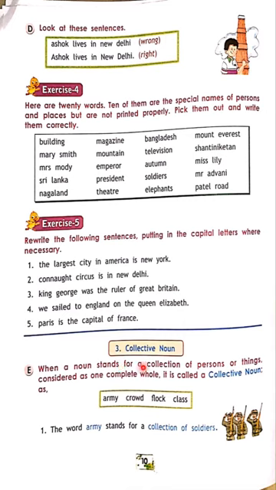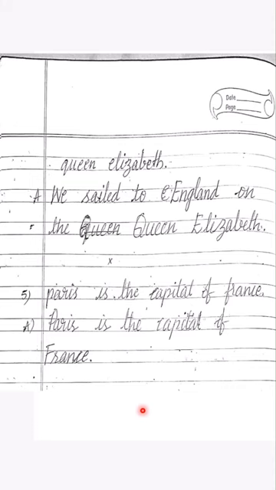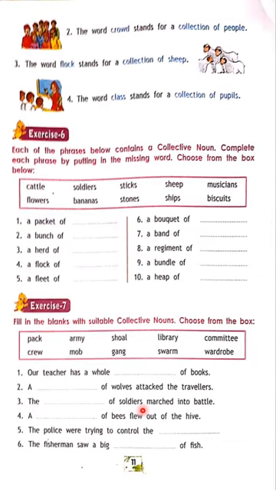When a noun stands for a collection of persons or things considered as one complete whole, it is called a collective noun. Army for a collection of soldiers, crowd for a collection of people, flock is a collection of sheep, class is a collection of people.